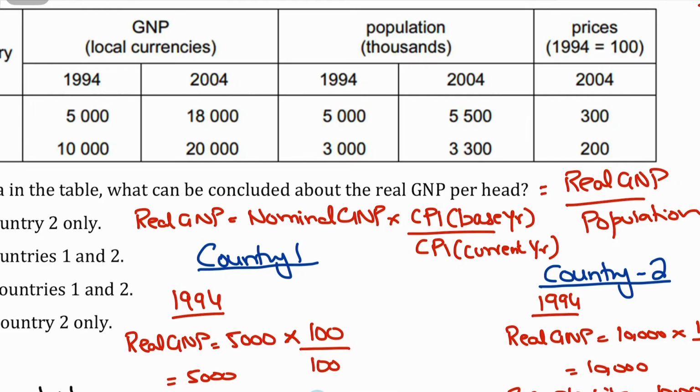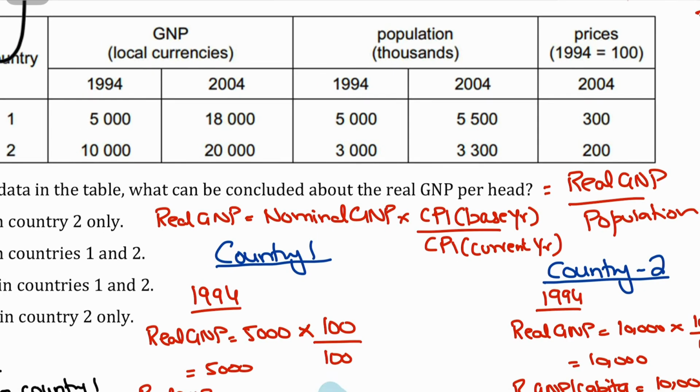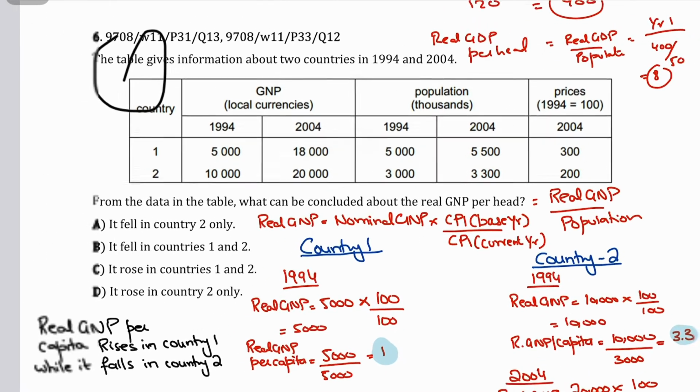Whether you're calculating GNI per head, GNI divided by population, GDP per head, GDP divided by population, GNP per head, GNP divided by population. Okay? And understood? Real GDP per head, real GDP divided by population. Real GNI per head, real GNI divided by population. Real GNP per head, real GNP divided by population, right?